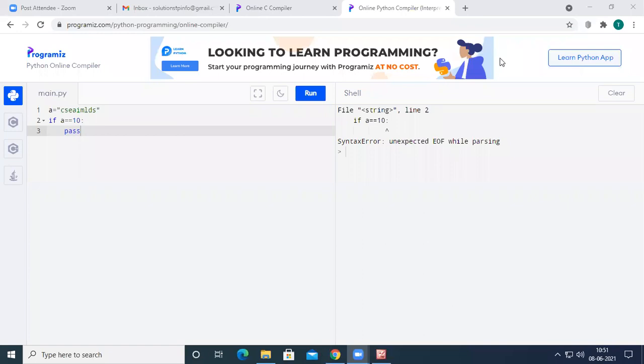So with this, we have completed flow control. For the last 3 or 4 classes, we have been discussing flow control. We completed the if-else ladder, nested if, while, for, and unfortunately Python does not have do-while, because do-while is a post-test conditional loop. Because of the post-test, the loop is executed at least once independent of the condition. And under the transfer statements, we discussed break, continue, and pass, right?